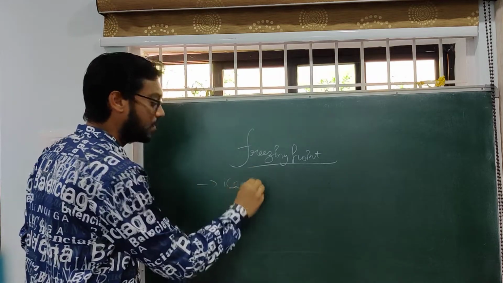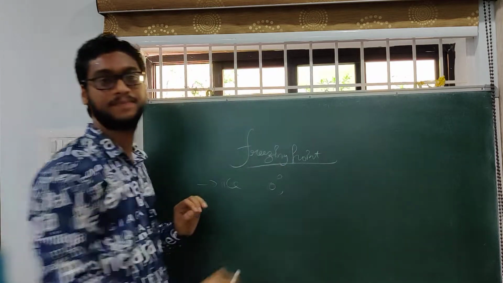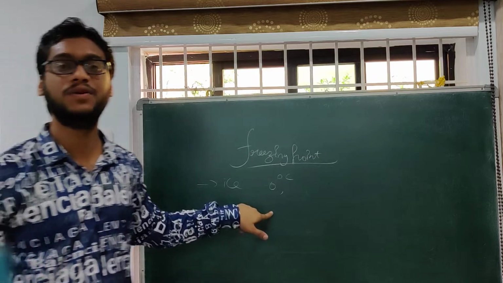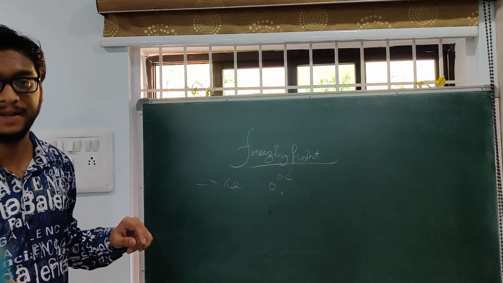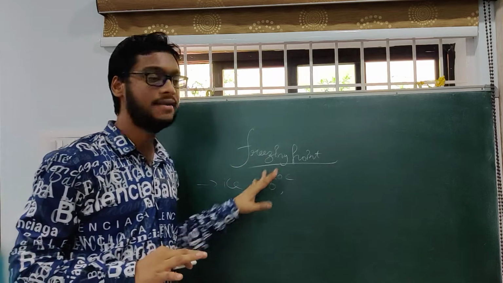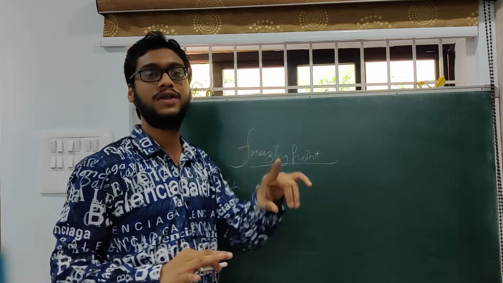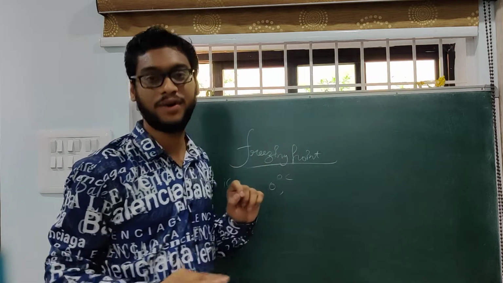Where? Ice. To convert into that, we require 0 degrees Celsius. Clear? So, where your water, or any liquid, turns into ice. Generally, got it, right? So, that is your freezing point. Okay. So, 0 degrees is where your water turns into ice. That is your freezing point.